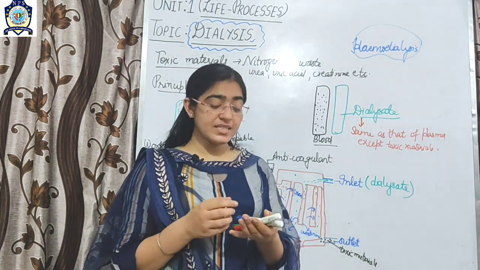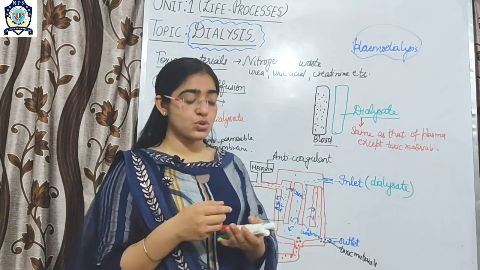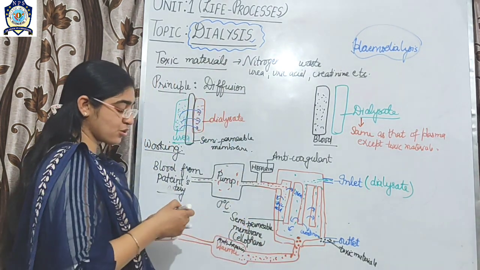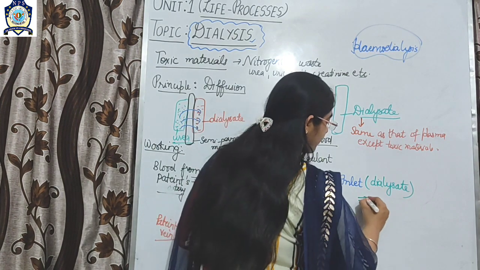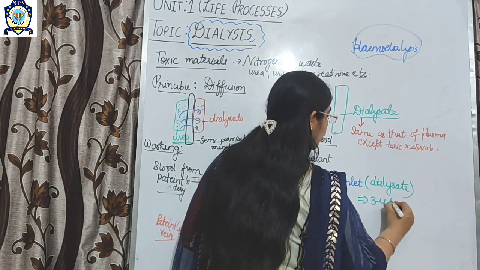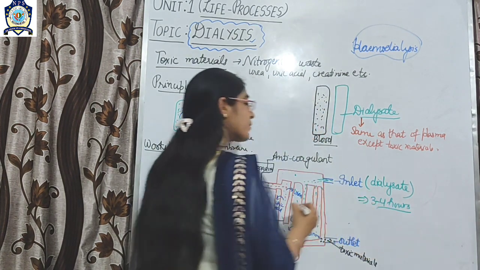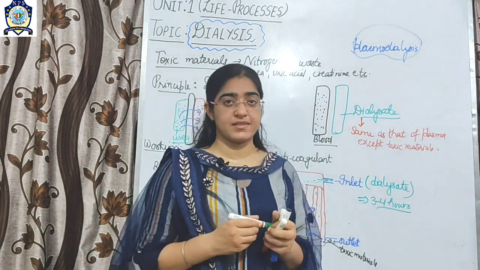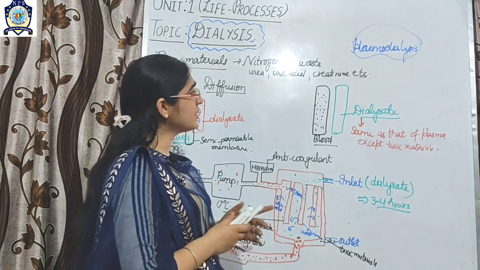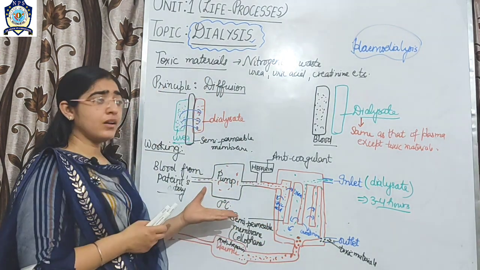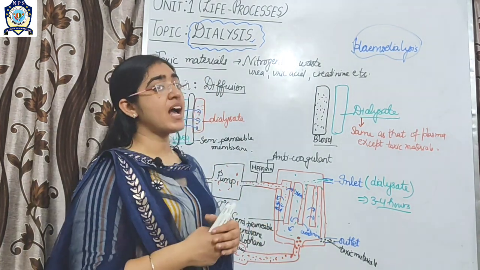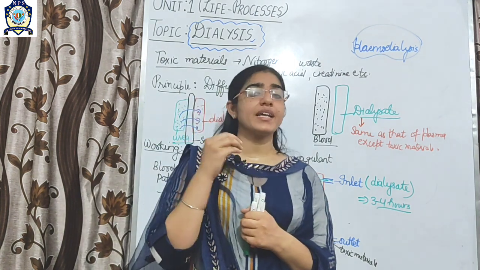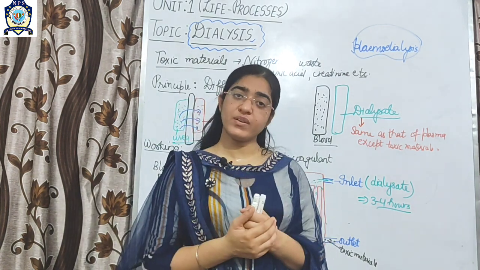hemodialysis. Now what is the time duration for this process? The time duration is from 3 to 4 hours, and for this process the patient has to be hospitalized. Now, this process also has disadvantages. So what are the disadvantages?